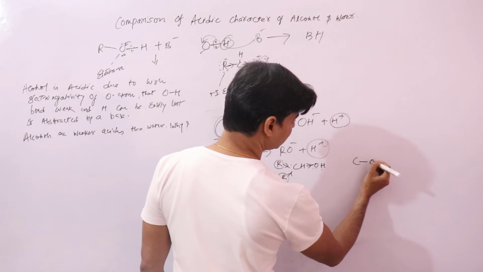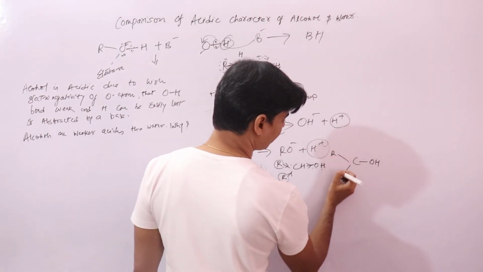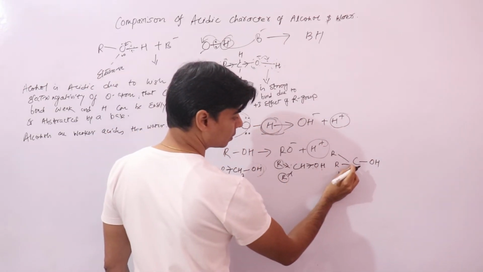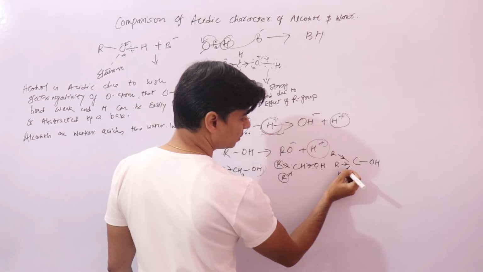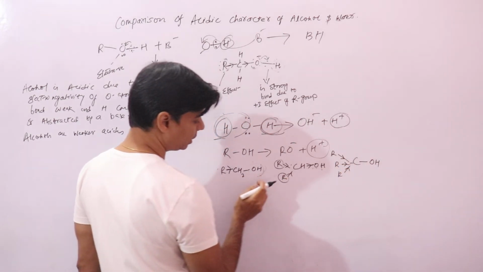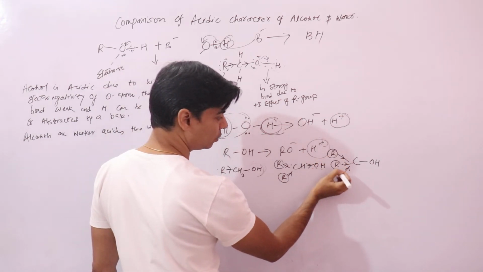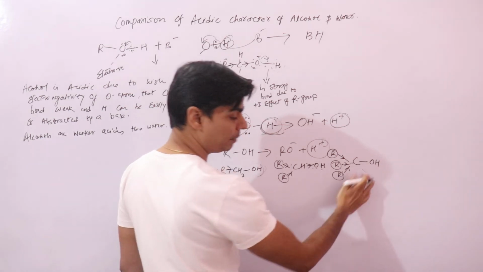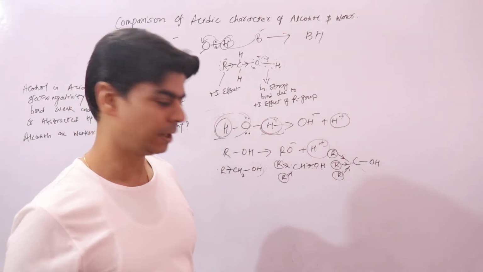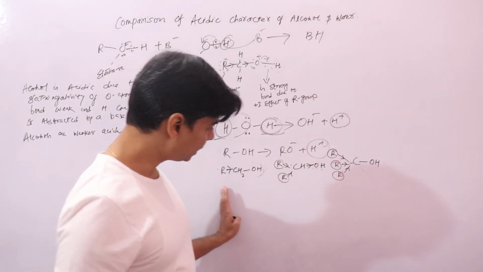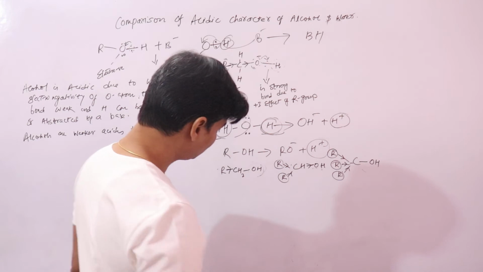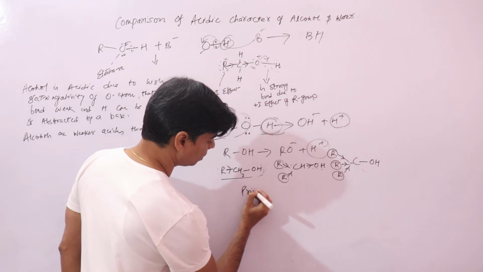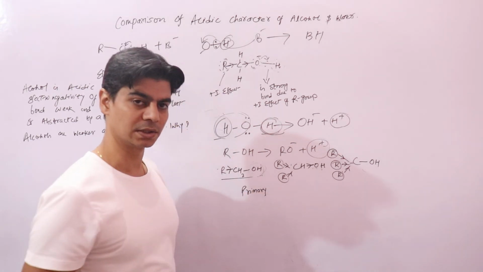Now if we talk about this, this is even stronger compared to this. Why? Because now we have three alkyl groups that can release electrons towards the OH and will make the OH bond a stronger bond. So if you compare the acidity of all these three, your primary alcohol, or 1 degree alcohol, will be the strongest acid.